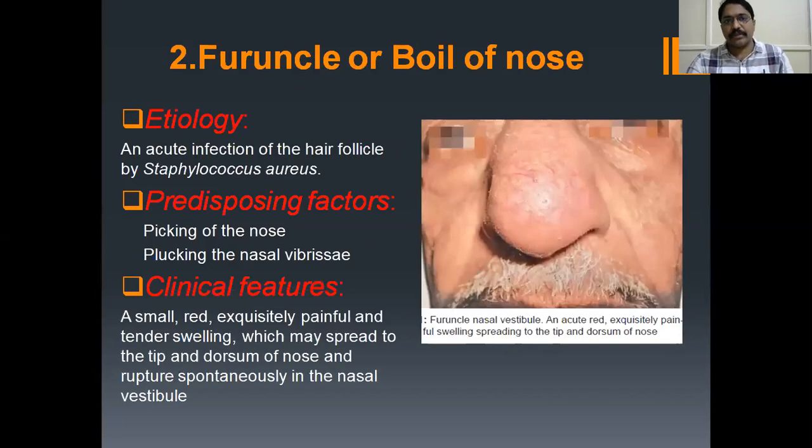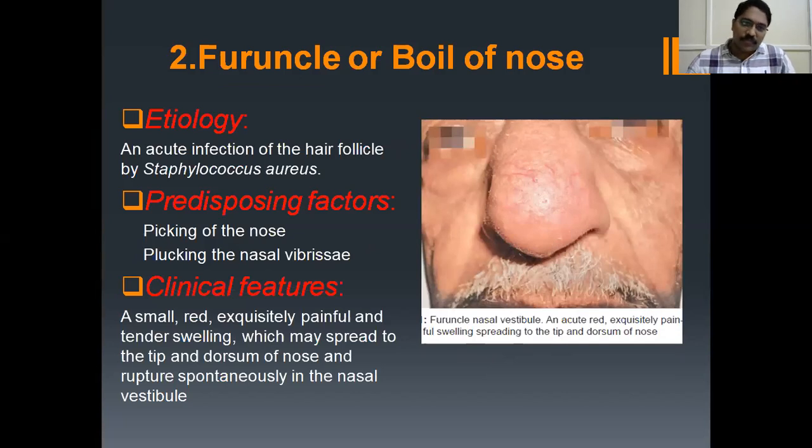It is an important one. We'll see many cases in our ENT OPD. Furuncle or boil of the nose. Okay. Etiology is acute infection of the hair follicles by Staph aureus. Okay. What are the predisposing factors? Picking of the nose and plucking the nasal vibrissae. It's more common in diabetic people also.